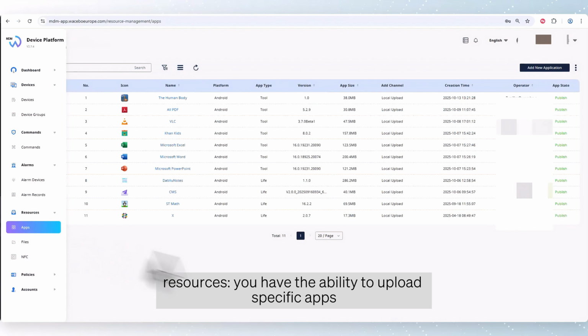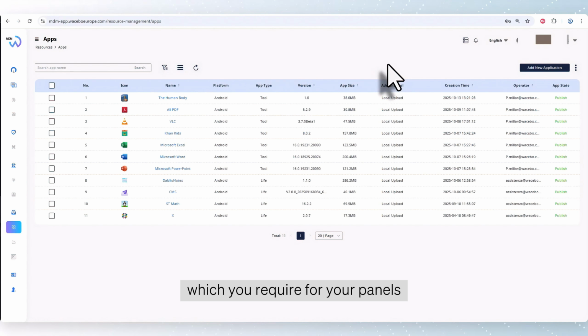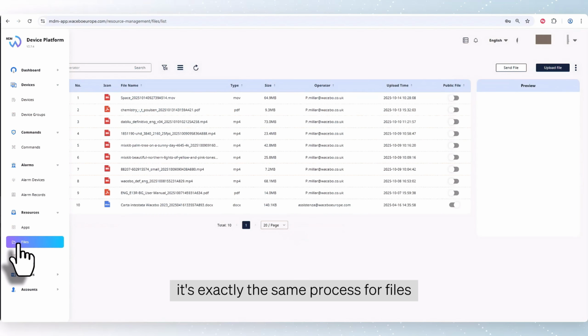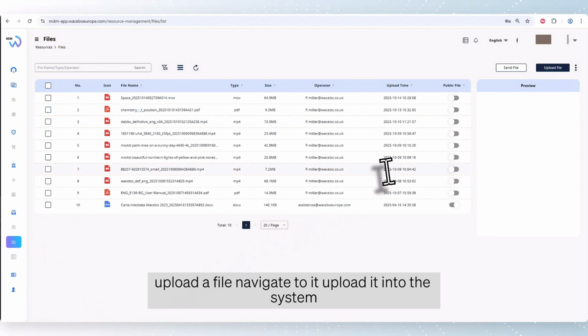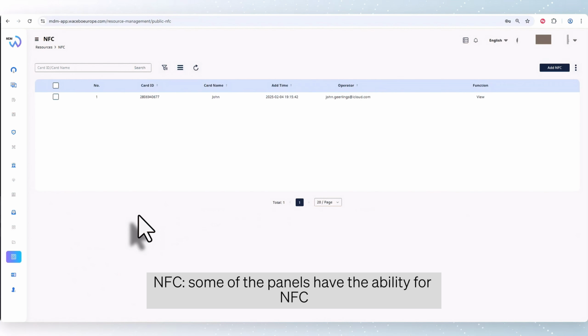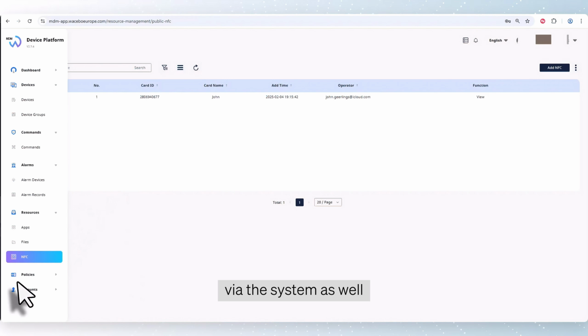Resources, you have the ability to upload specific apps which you require for your panels by adding new application, downloading that APK and then uploading it into the system like we have here. It's exactly the same process for files. Upload a file, navigate to it, upload it into the system. NFC, some of the panels have the ability for NFC to be able to log in using a card. You can add those particular profiles via the system as well.